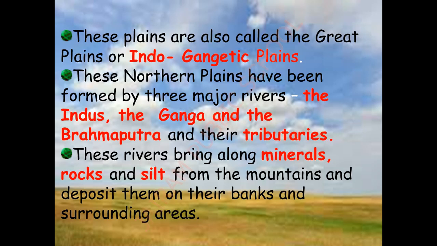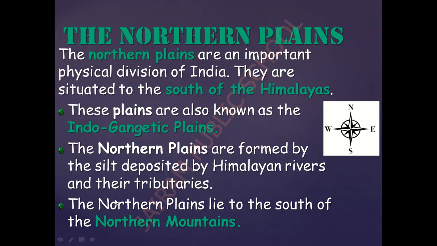So next, these northern plains are also called the Great Plains or Indo-Gangetic Plain. So what are the other two names of northern plains? Great Plains or Indo-Gangetic Plain. So already we have said that the northern plains have been formed by silt deposits, isn't it?